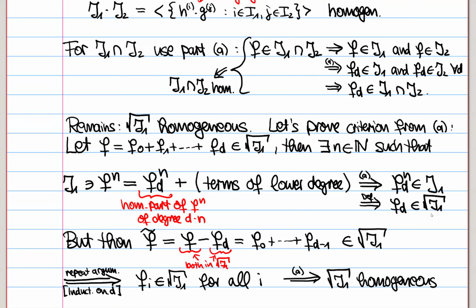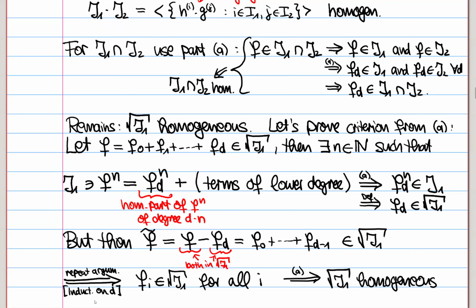And then now we reduce the complexity, where we observe f was in the radical ideal and its top degree part is in the radical ideal. So if we subtract them, then we get a polynomial of strictly lower degree, which is in J1. And then what we do is we repeat the argument for this f tilde, and then it will show this highest degree part is in here. Then we can subtract it, and then one by one, we get rid of all the factors until we see that f0 is also in this radical.